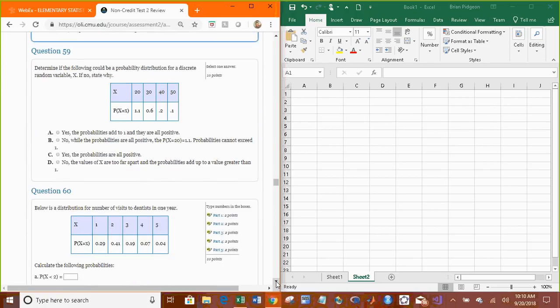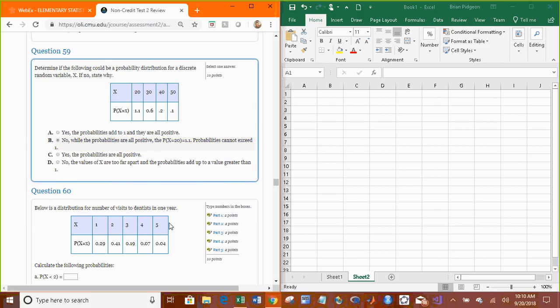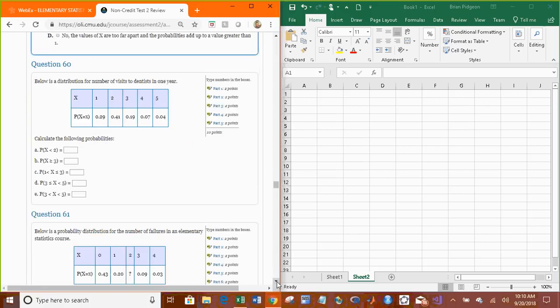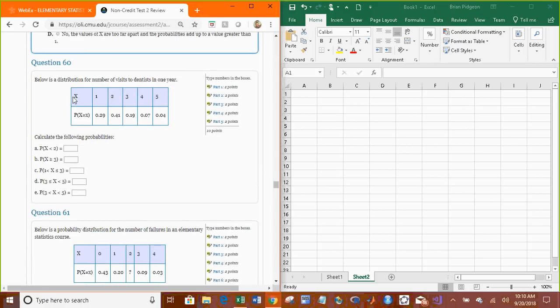Here, is this a valid probability distribution? Well, you can immediately see that the probability that x is 20 is 1.1. That would be no. And also, don't assume that the values have to be sequential, like 20, 21, 22, 23. That was the purpose of this part. The values of x are too far apart. That doesn't matter.